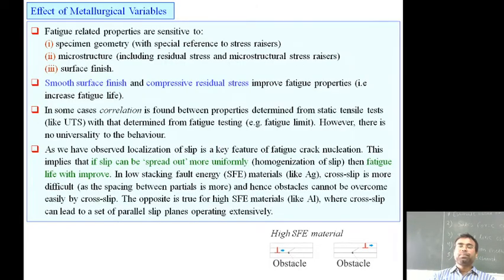Now the effect of metallurgical variables: fatigue related properties are sensitive to the specimen geometry, the microstructure including the residual stresses, and the surface finish as well. So a smooth surface finish and compressive residual stresses improve the fatigue properties. They increase the fatigue life of the material. In some cases, a correlation is found between the property determined from the static tensile test, that is the UTS, and the fatigue limit, however there is no universality.